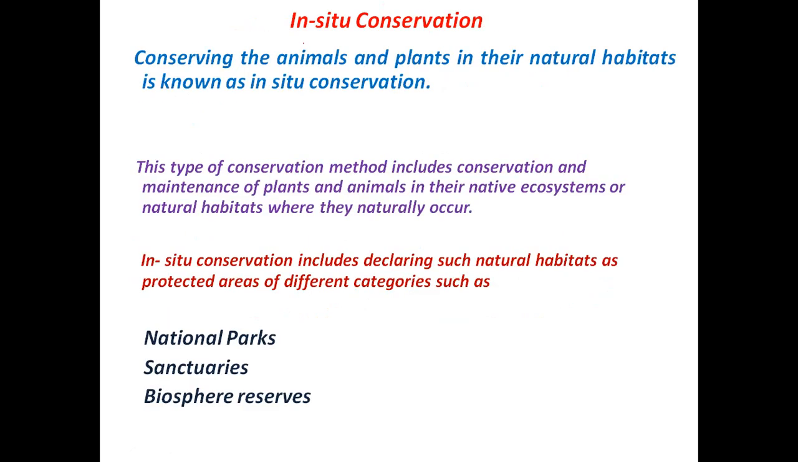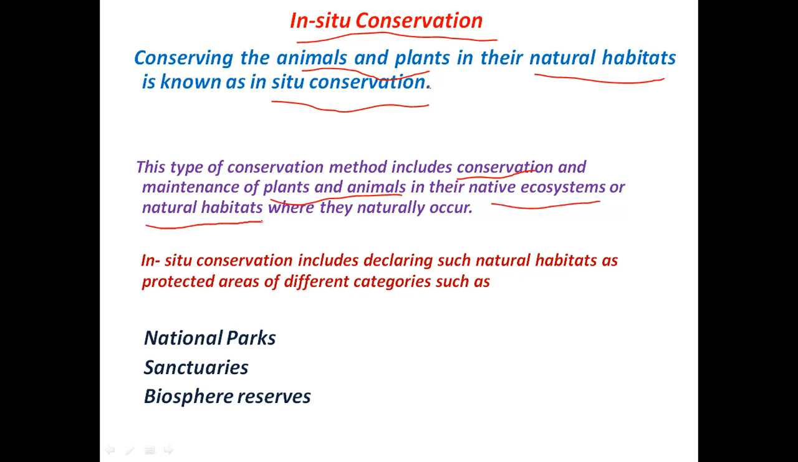Let's discuss the in situ conservation in detail here. Conserving the animals and plants in their natural habitats is called in situ conservation. For example, if we have to protect the tiger, one of the endangered species that you see these days, we have to conserve the entire forest, that is, its habitat. This type of conservation includes conservation and maintenance of plants and animals in their native ecosystems or natural habitats.